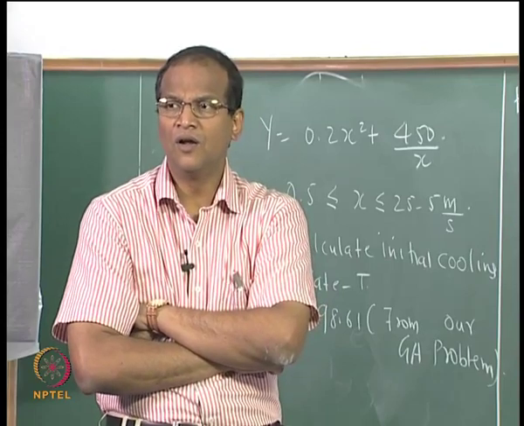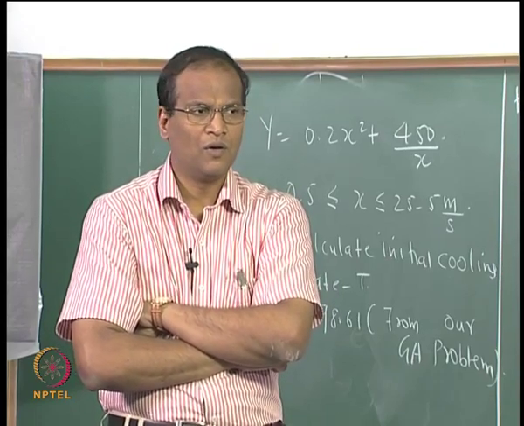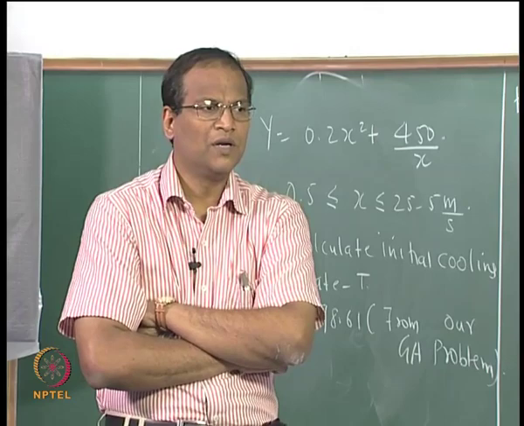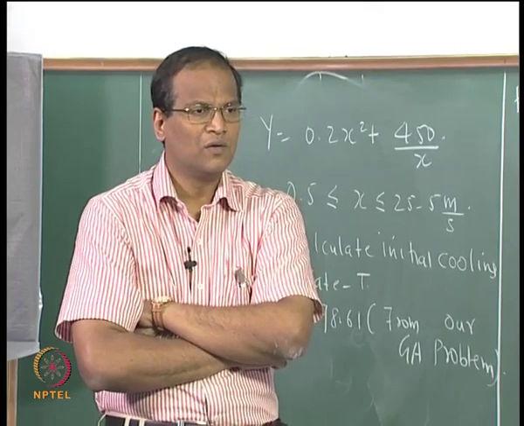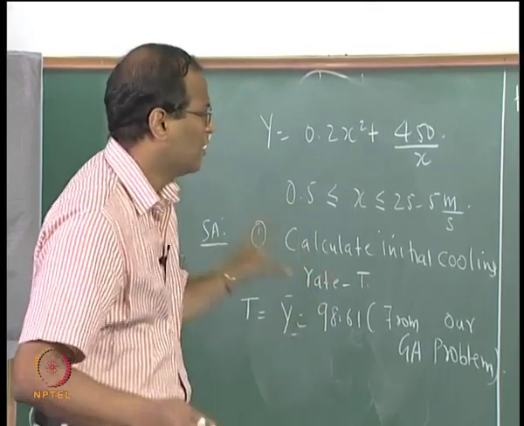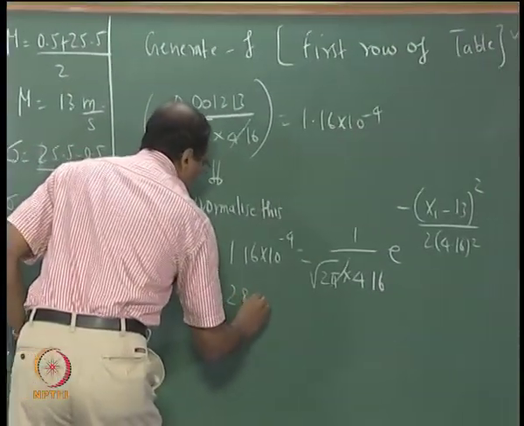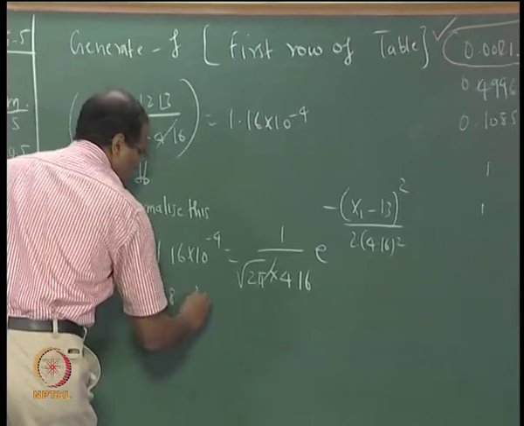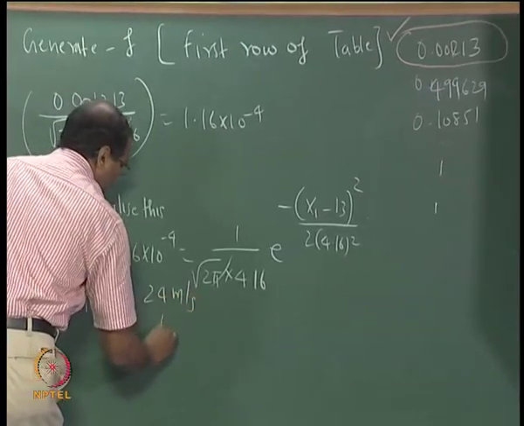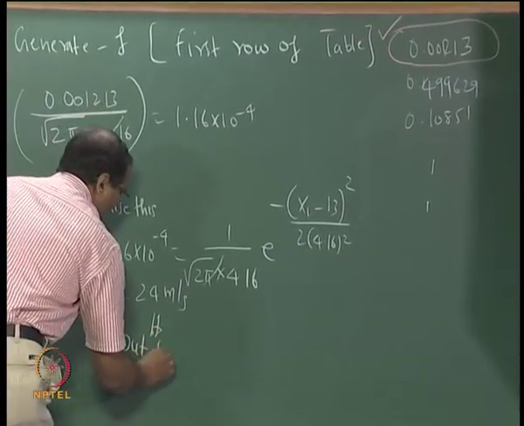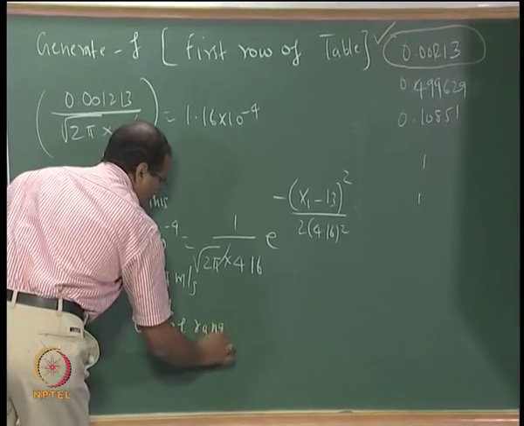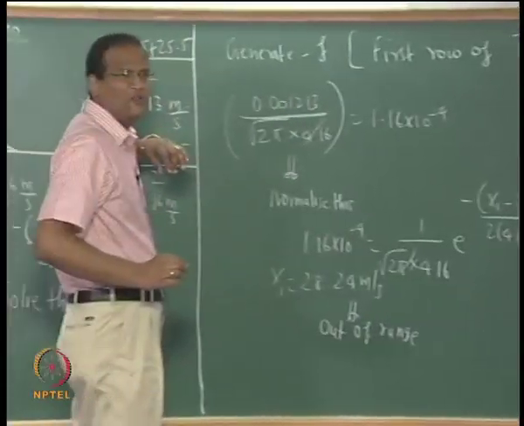It is 28.24, because it's 0.001, it's going out of range. Okay, x1 is 28.24. I am sorry, out of range, choose second random number.